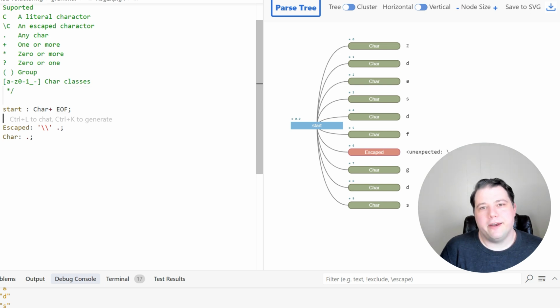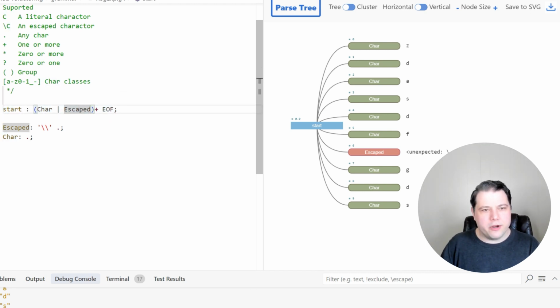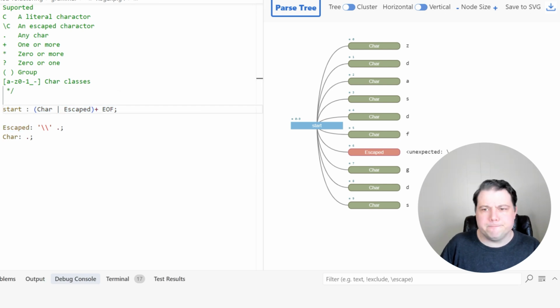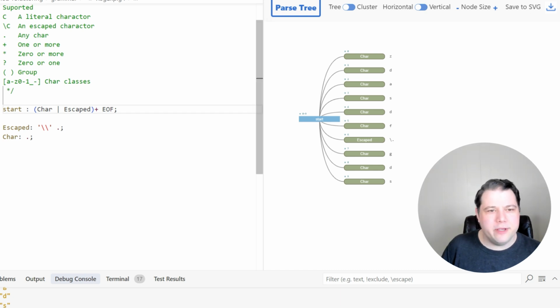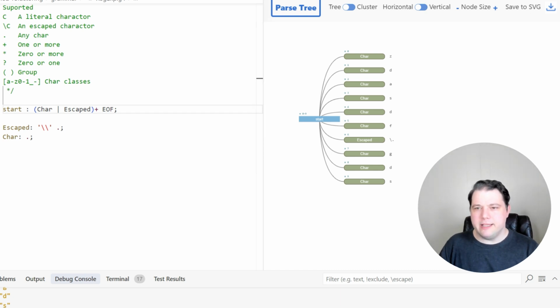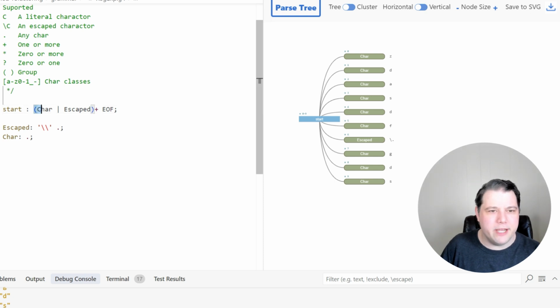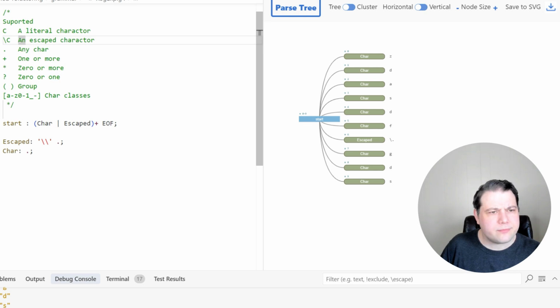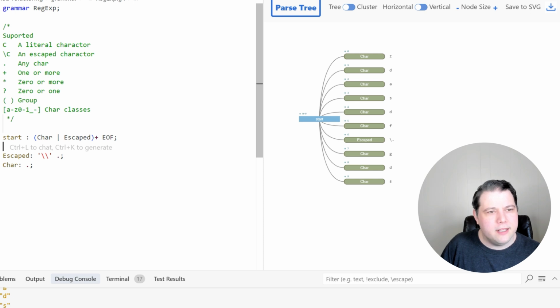But the reasons for that are kind of subtle. It would seem like one pass and one type of rule would be easier, but in practice, it's often better this way. So what if we just say you can have a char, or you can have an escape thing, and you've got many of those, all right? Okay, now it'll parse. It's not very meaningful, like this is just a series of tokens, but it does work. And for the next one, I think we'll have to get more structured and define some more parser rules.